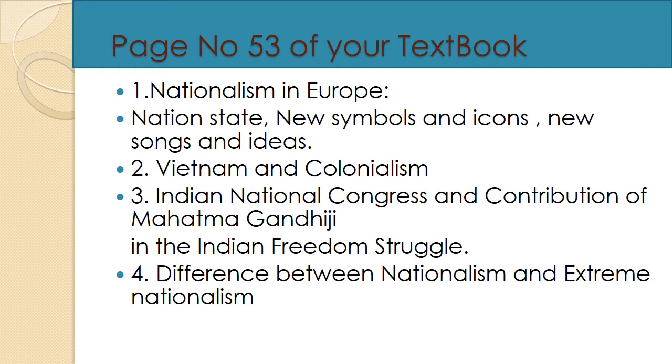Now we are going to discuss page number 53 of our textbook. First of all, we discussed nationalism in Europe. Then we also learnt about the nation state concept. New symbols, icons, new songs and ideas were accepted by those countries which had done unification, such as Germany, England, France, and Italy. Then, in chapter number 2, the story is given about Vietnam and colonialism, how a small country played a very important role in defeating America in the year 1975.